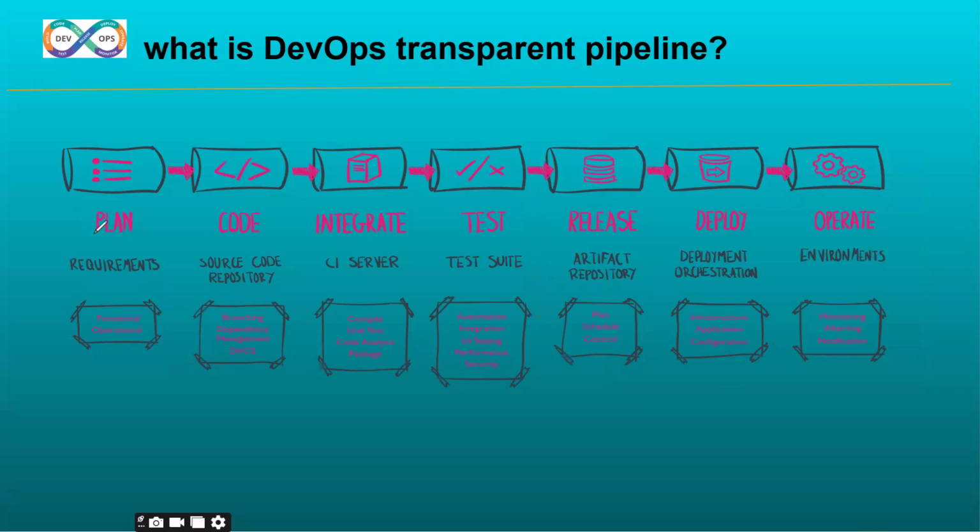In this DevOps transparent pipeline: plan, coding, integration, testing, release, deploy, operation. Our roles and responsibilities start from the dev environment and end with operation, meaning we are part of coding, integration, testing, release, deploy, and operation. Frankly, we are not doing any planning, not writing any code, and not writing any test cases. We are just implementing an automated DevOps transparent pipeline.